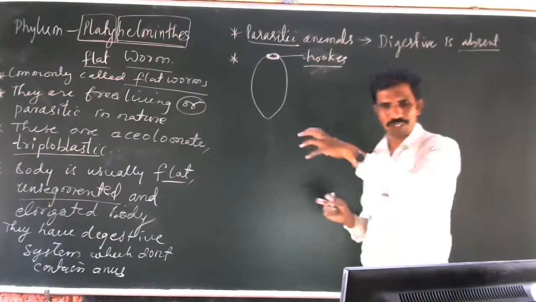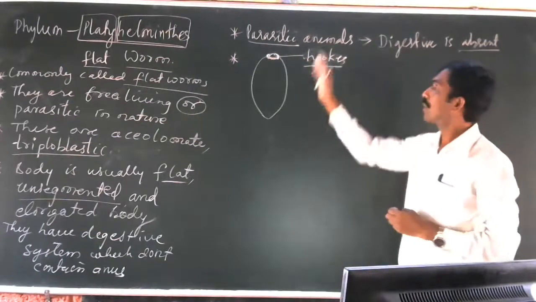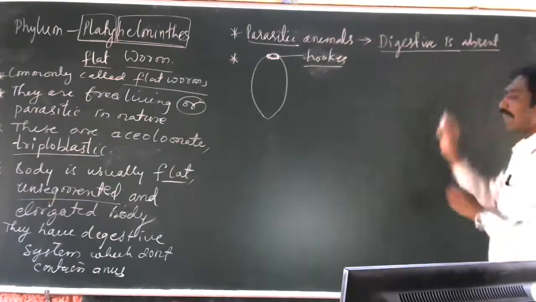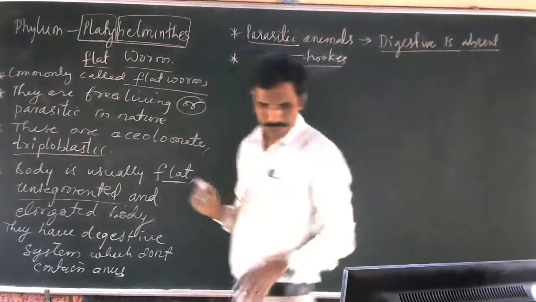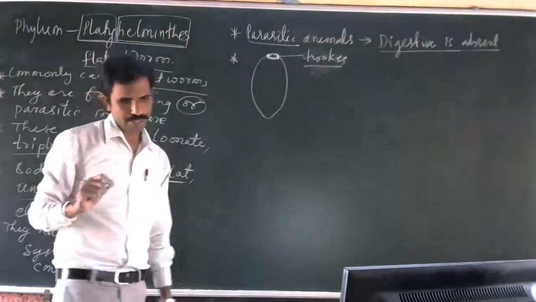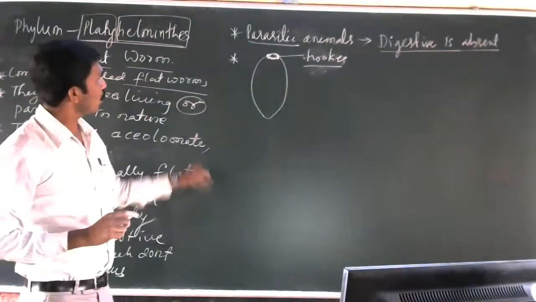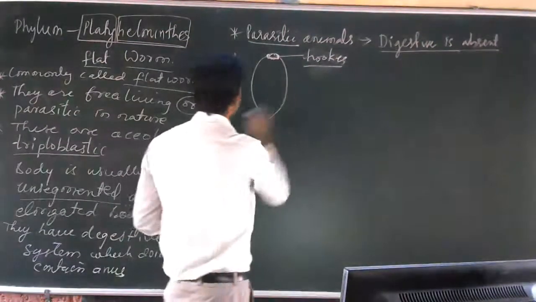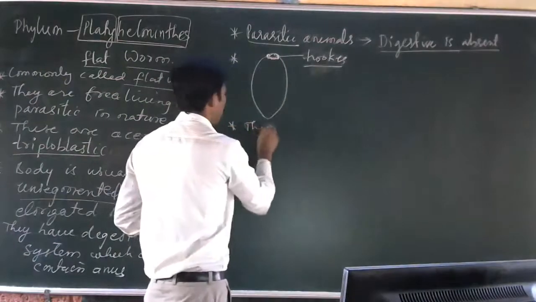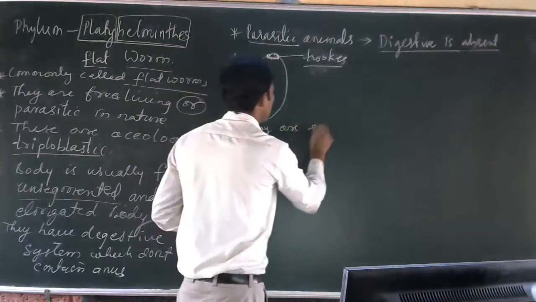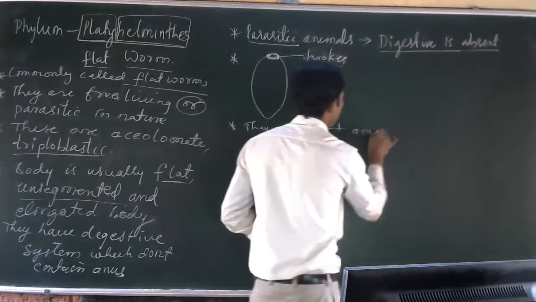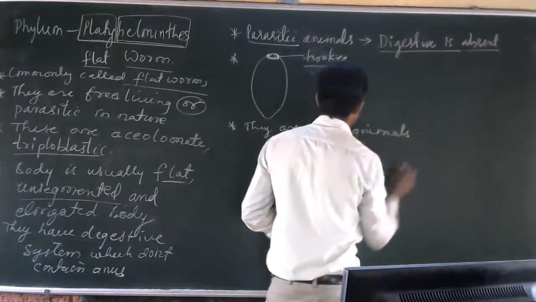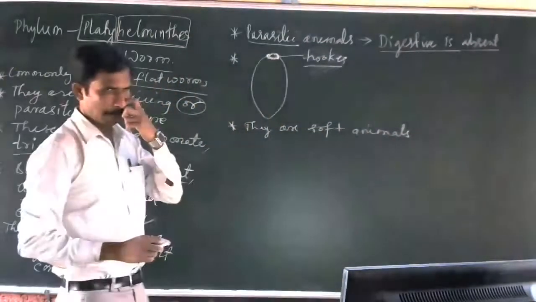That's why they do not need any digestive system. Is it clear? They are very soft animals.